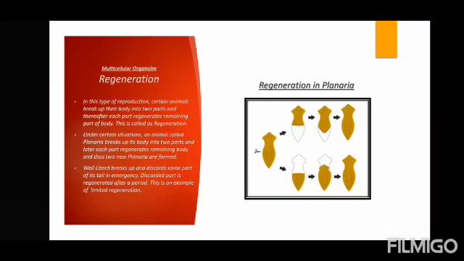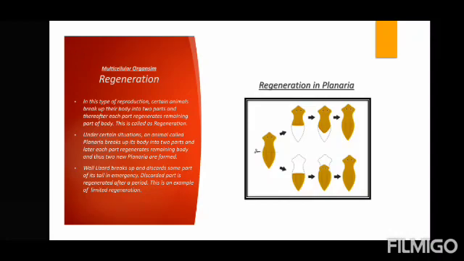Moving on to the next, that is regeneration. Again, this also takes place in multicellular organisms. A few animals can break up their body into two parts, and thereafter each part regenerates the remaining part of the body. Okay, so basically you have one whole organism that is cut into two, and then both the halves can produce the remaining halves. Followed?